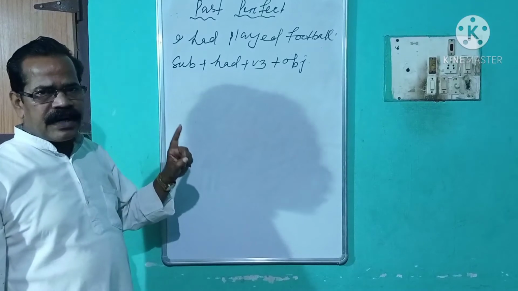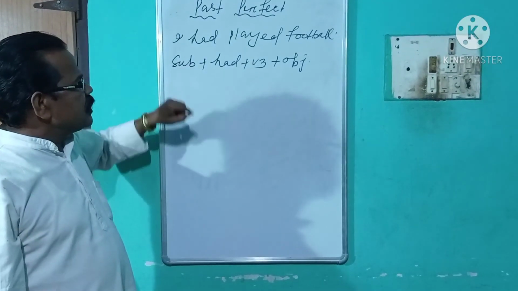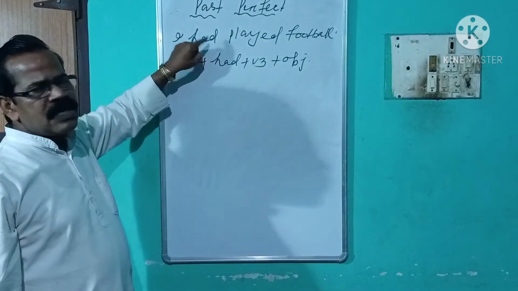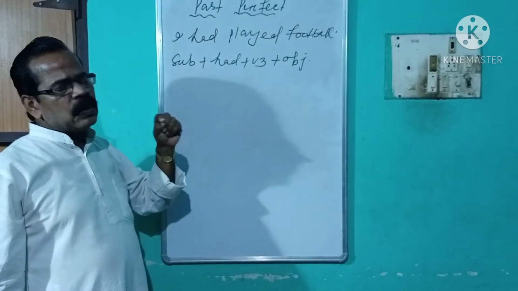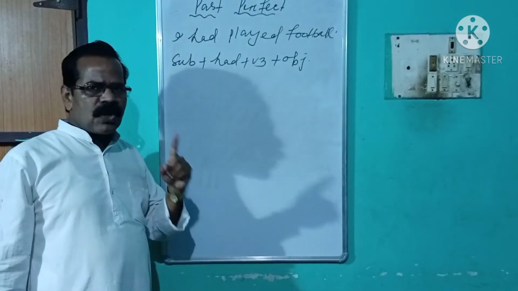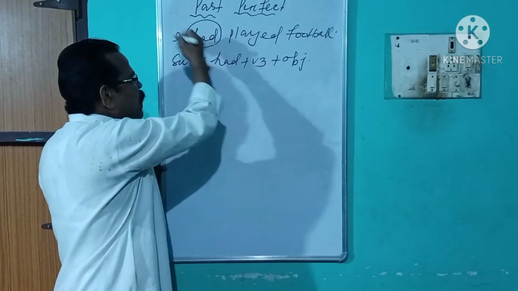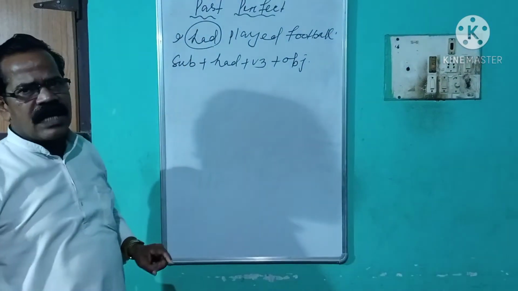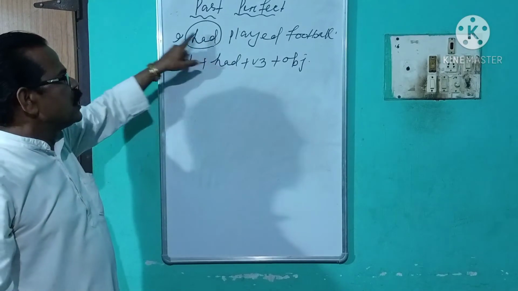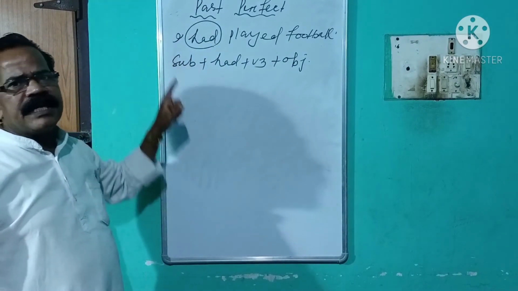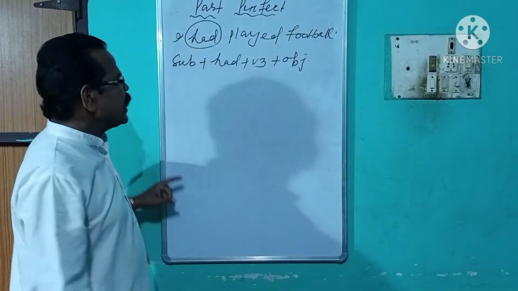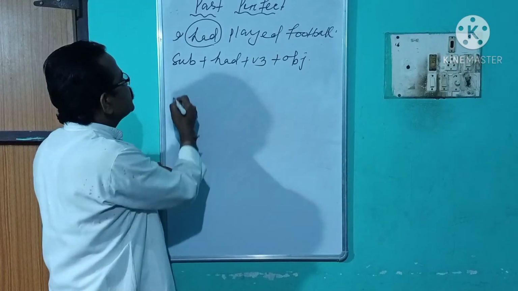Whenever this affirmative sentence is changed into a yes or no interrogative sentence, its auxiliary will be put into first position. Okay? Let us write.